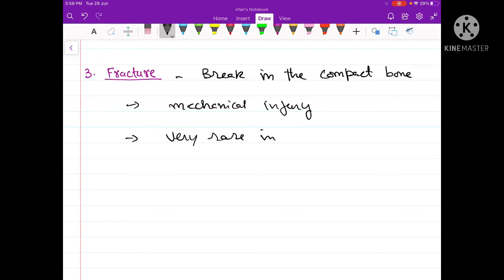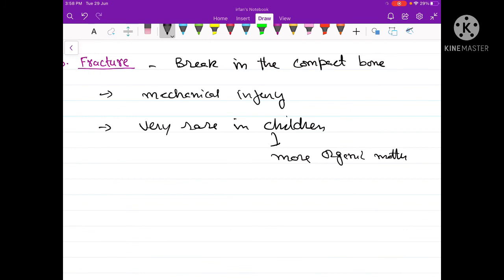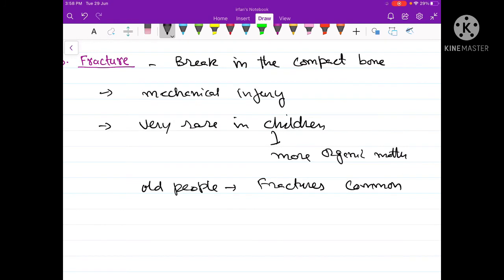Fractures are very rare in children because children have more organic matter than inorganic matter. While in elderly people, fractures are comparatively common. The reason is just the opposite of children.